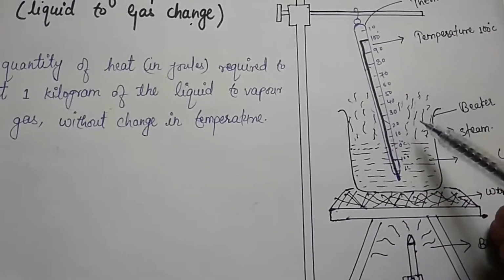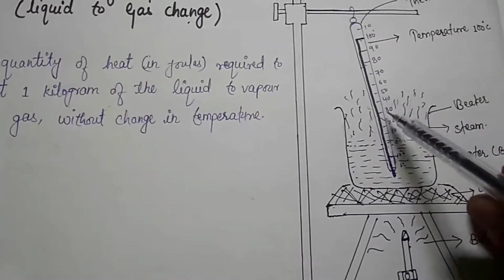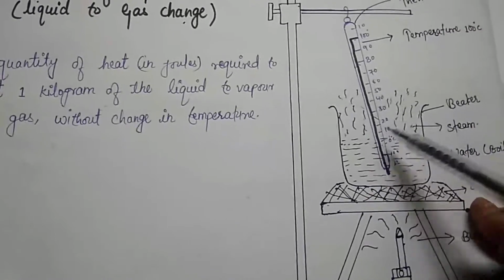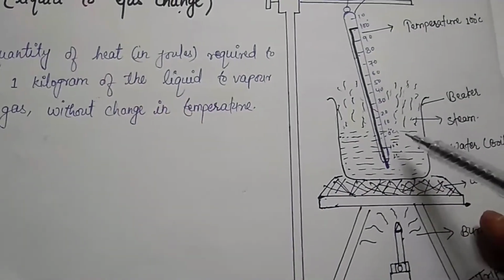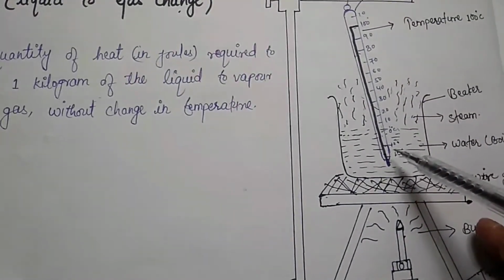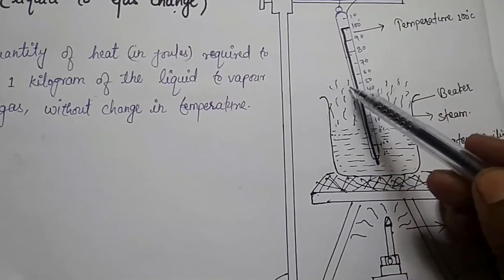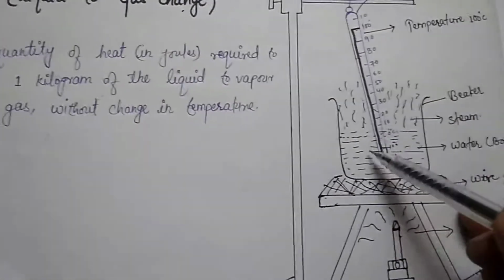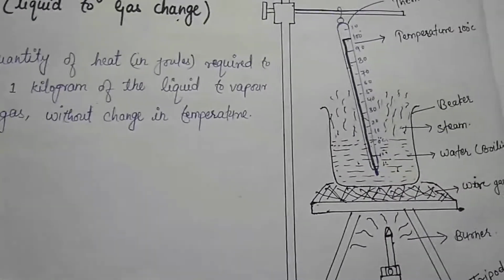So children, it's showing that there is no rise in temperature during the boiling of water. Clear children? Thus, once the water has begun to boil, the temperature remains constant at 100 degrees Celsius until all the water has changed into steam.